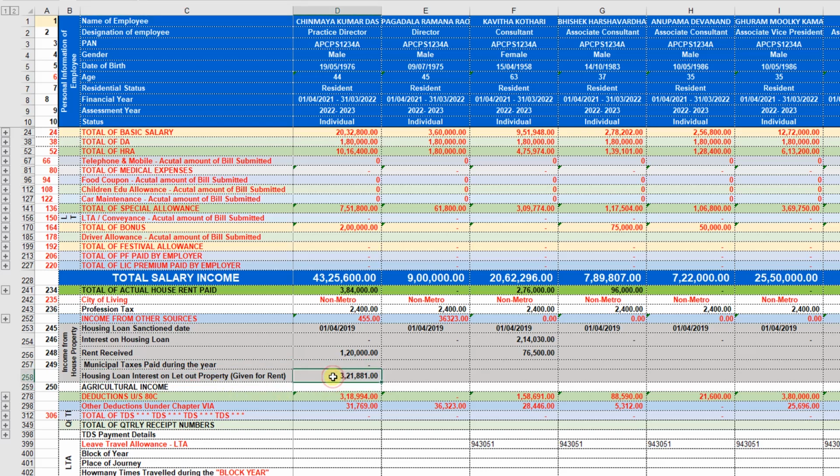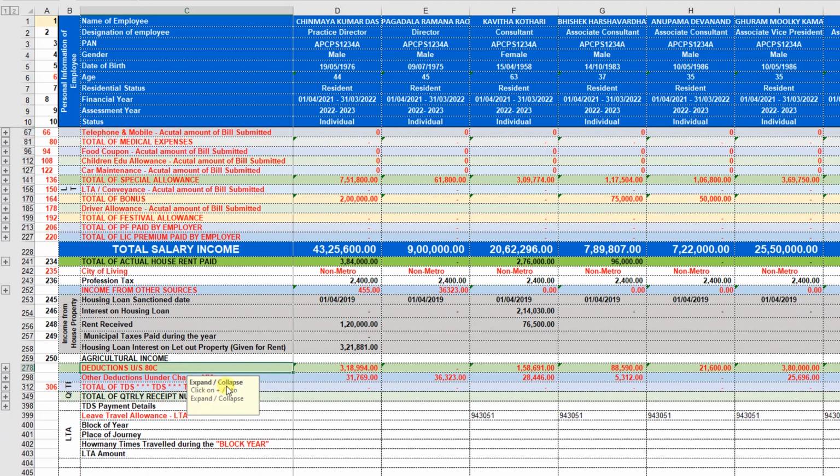So here you have to enter the interest on housing loan on the let-out property, and here you have to enter the interest on housing loan of the self-occupied property. So when we enter the data here, the income from house property will be automatically calculated in our computation of tax.